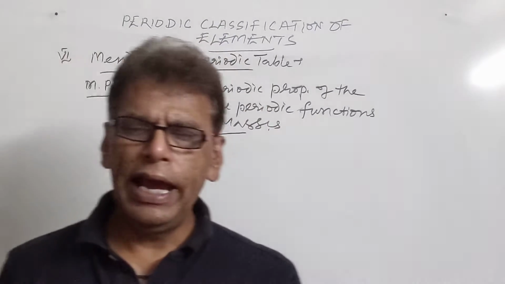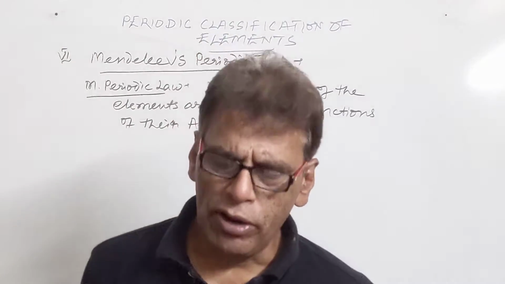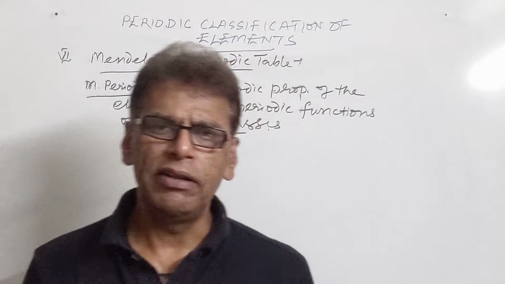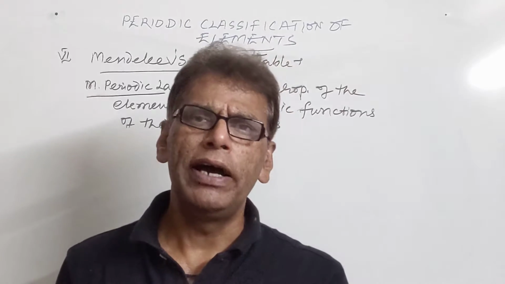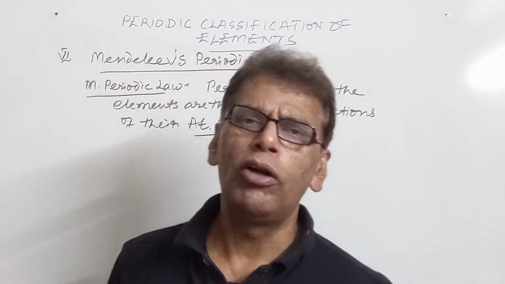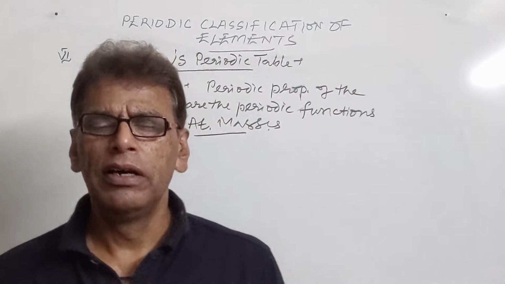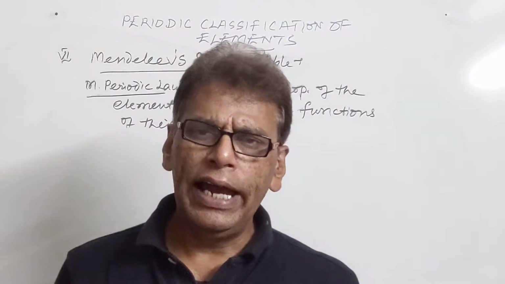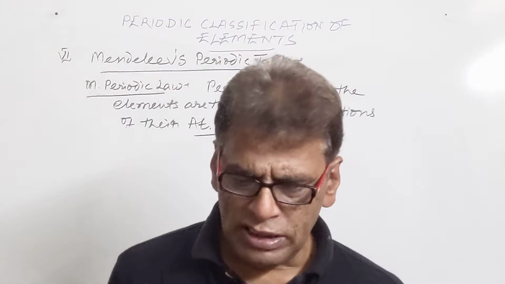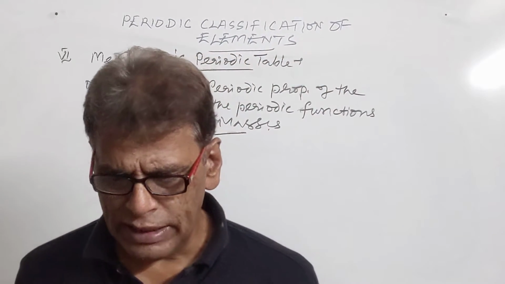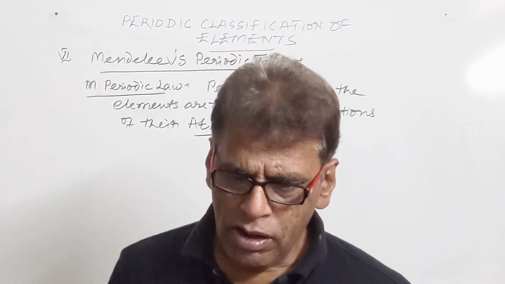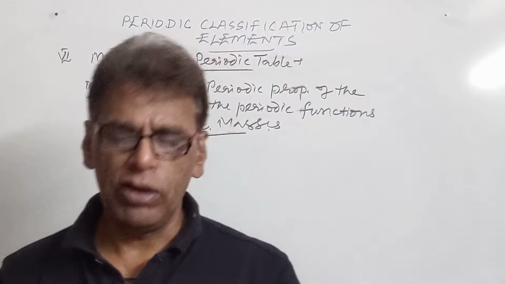There were 8 groups in the Mendeleev periodic table. The 8th group contained the transition elements, and the first 7 groups were divided into group A and group B. Group A contained the normal or representative elements of nowadays, and group B of each group contained some of the transition elements whose properties matched with the alkali metals, alkaline earth metals, or sometimes with the boron family or carbon family.